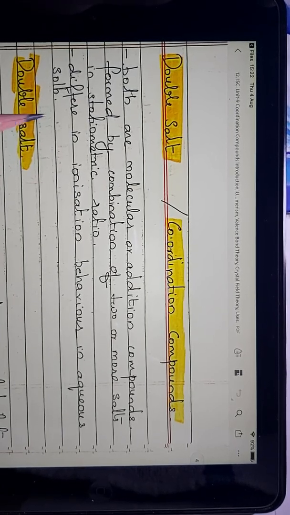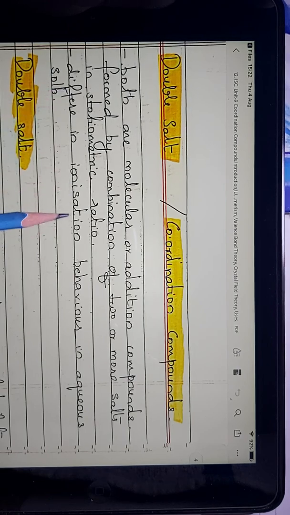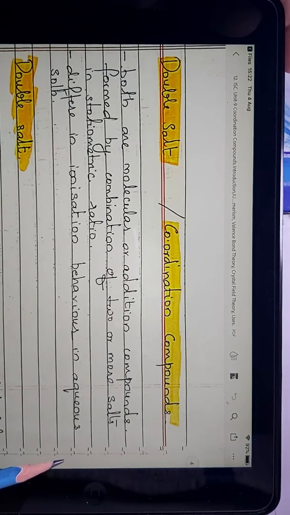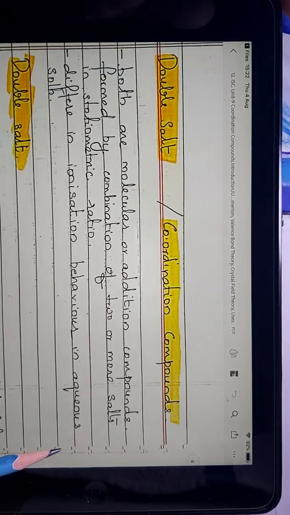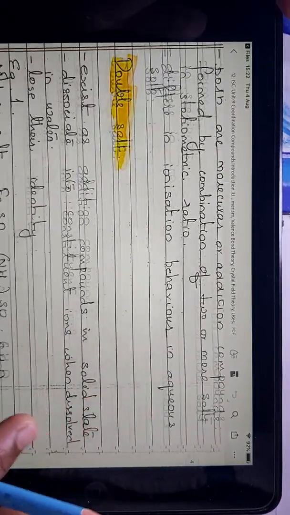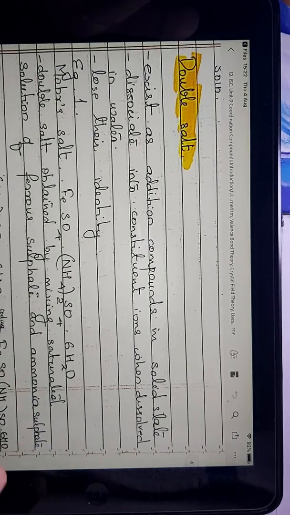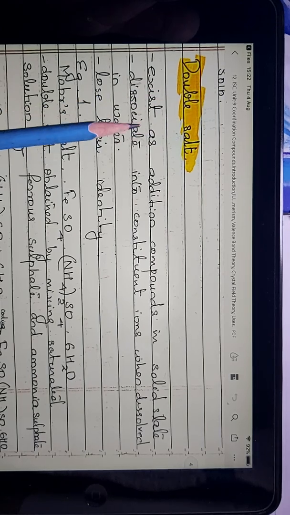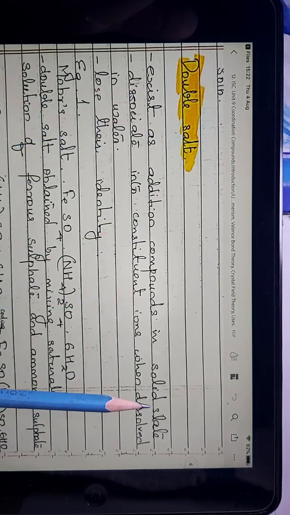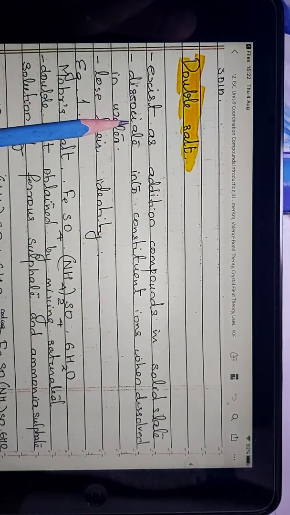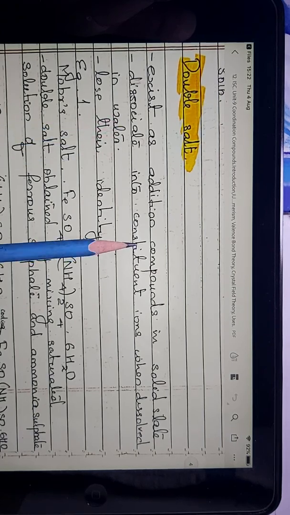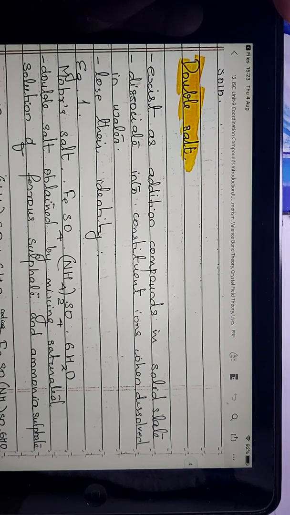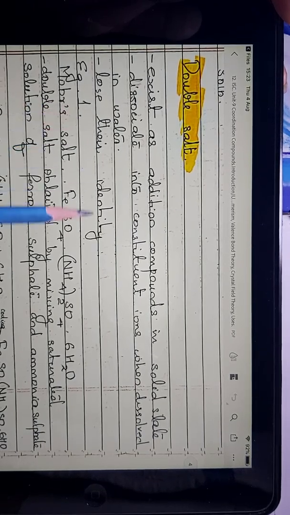And the difference is that they differ in their ionization behavior in aqueous solution. When they are added into water, how they behave is different, and that is the basic difference between the double salt and the coordination compound. We will try to understand this in more detail using one example. Look, a double salt exists as an addition compound in the solid state, and when it is added into water, it completely dissolves and dissociates, and it will lose its identity.